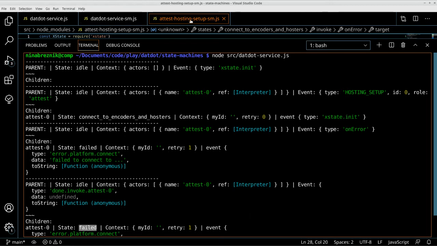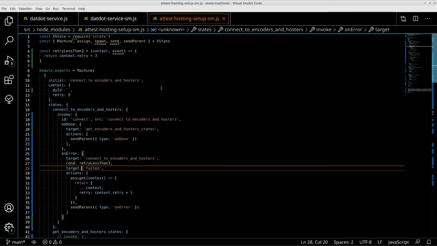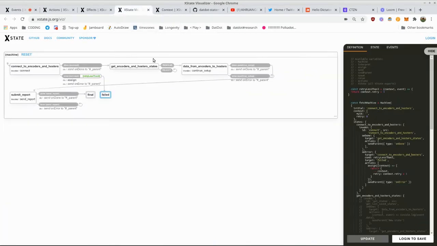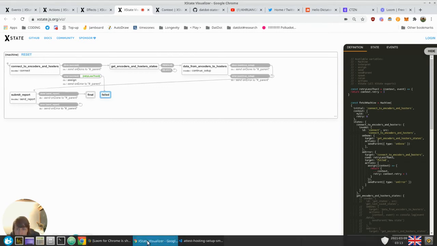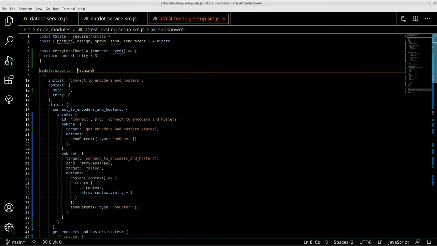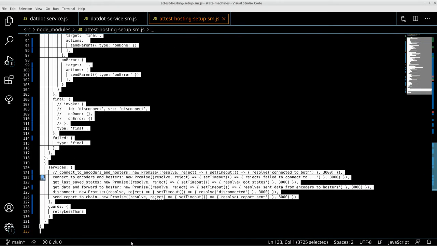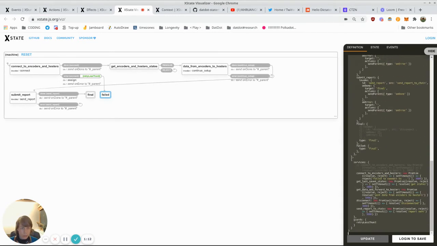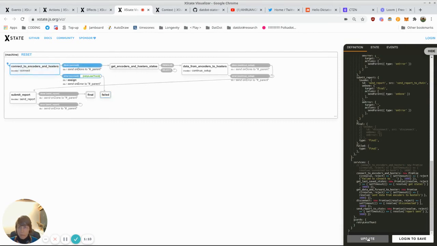The cool thing is that whenever I'm stuck or I feel that something is not working well, I can go to this visualizer and just copy the whole state machine here, and then I can try things out. Let me see if I have the latest version. Okay, so this is the sub-state machine that was created. So I get the first state.